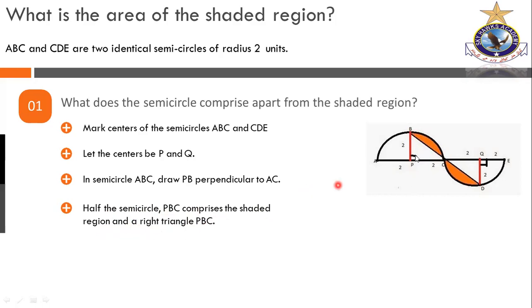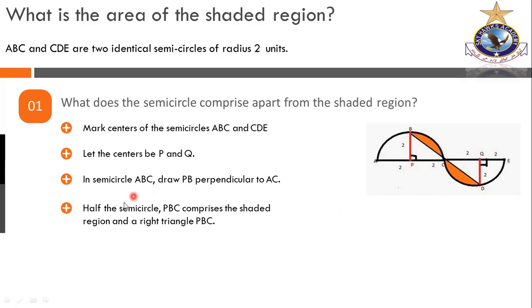Am I right? Okay, look at this. We are not interested to find the whole area of the circle or semicircle. We are looking for the shaded area. So in this way we are just zooming in: this shaded area for the first semicircle is coming inside the half semicircle, just the quarter of the circle. So we are looking only for this one.